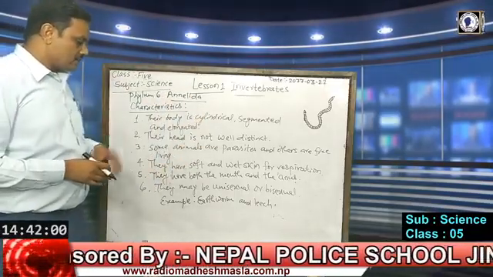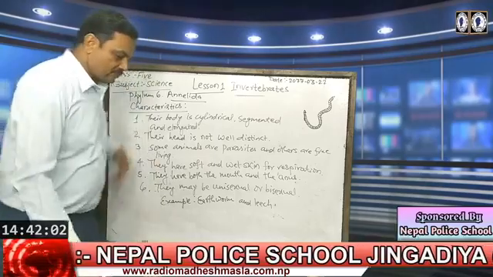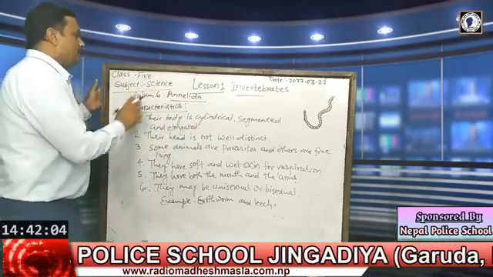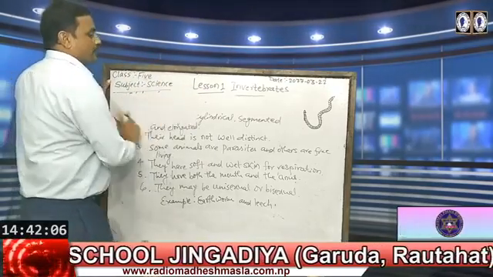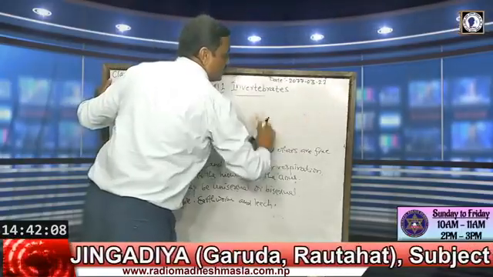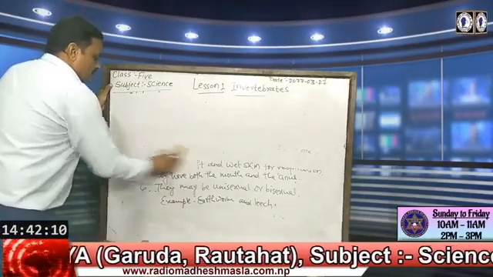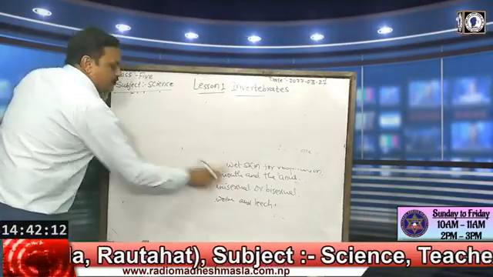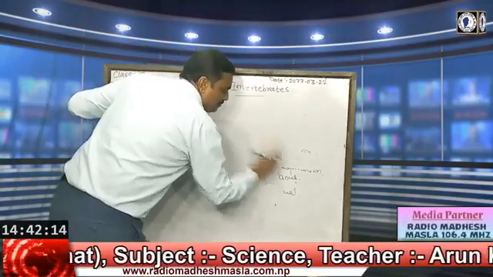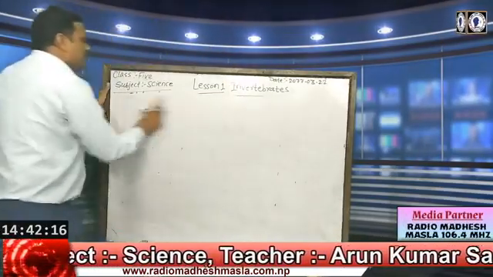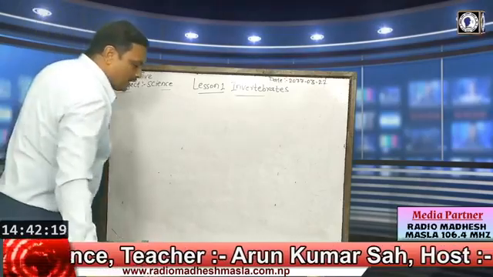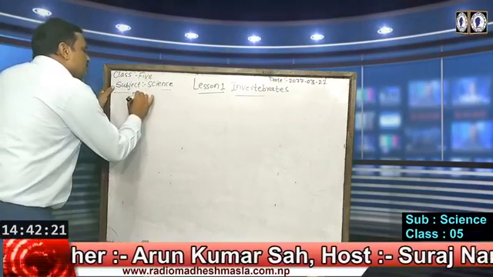After this, we have the next phylum, seventh phylum, that is Arthropoda. So dear students of class 5, we are giving continuity to our study about different phyla of invertebrates, and now we are going to read about the seventh phylum.